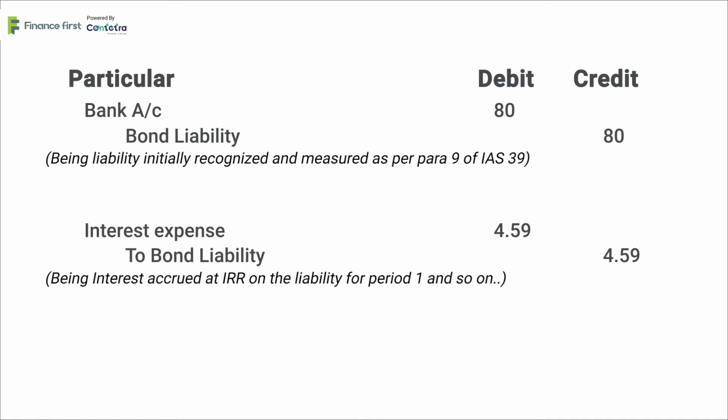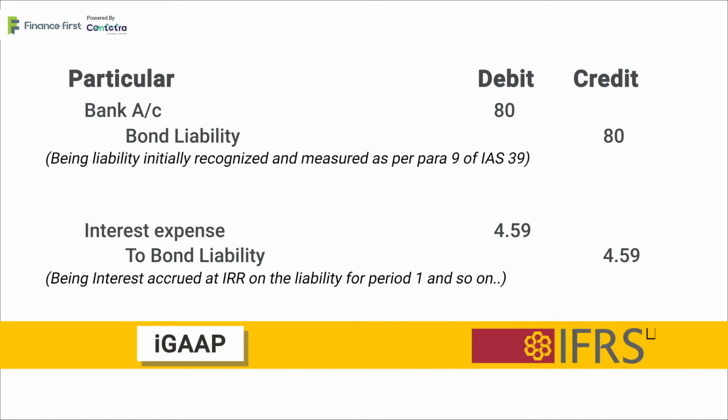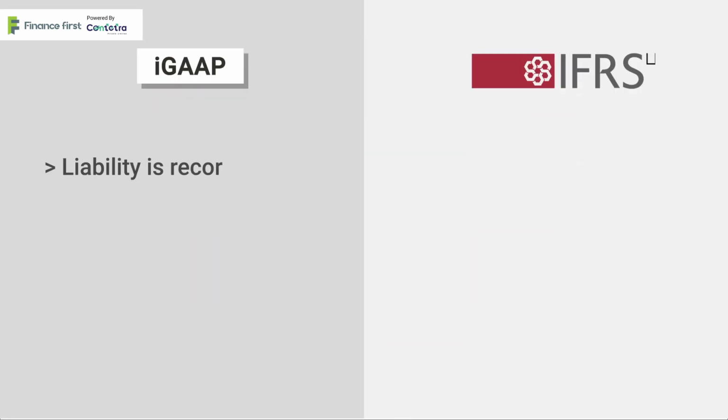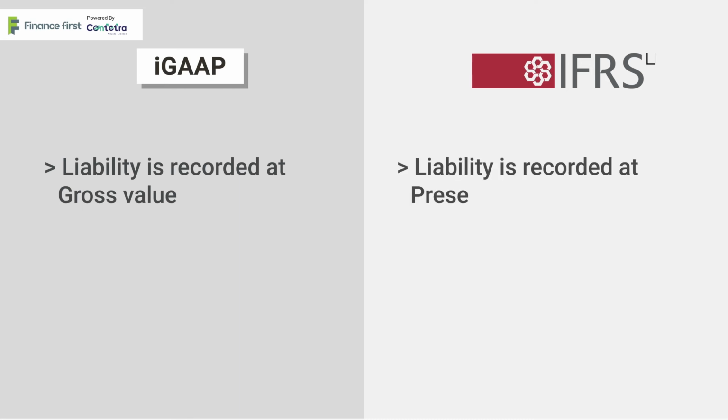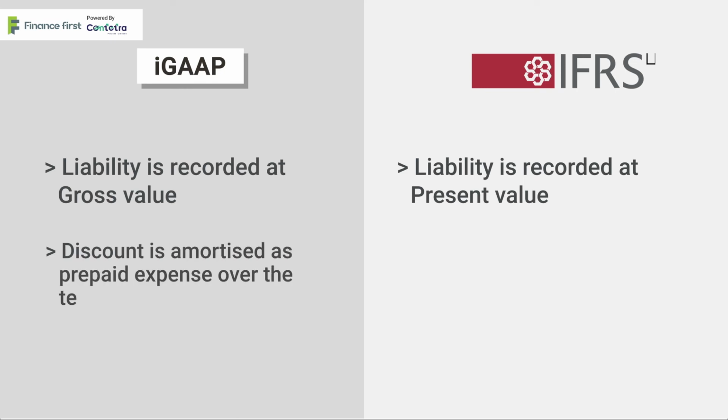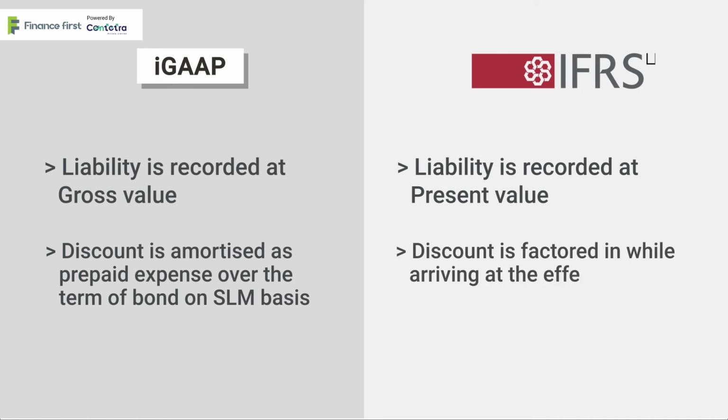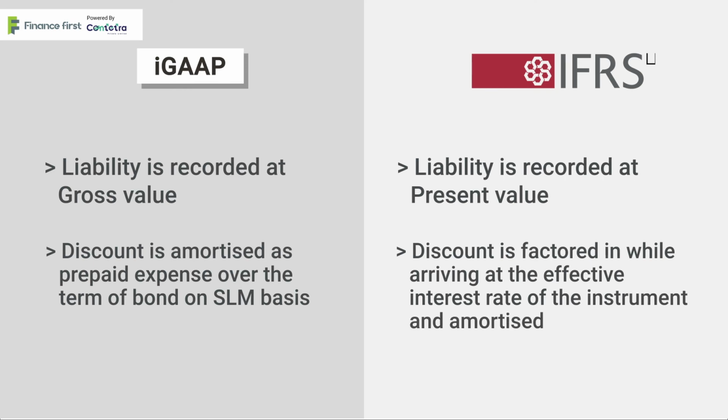So, the two major differences in IGAAP and IFRS for the accounting and presentation of zero coupon bonds are: under IGAAP, liability is recorded at gross value, and under IFRS, liability is recorded at present value. Under IGAAP, discount is amortized as prepaid expense over the term of bond on SLM basis. And under IFRS, discount is factored in while arriving at the effective interest rate of the instrument and amortized over the term.